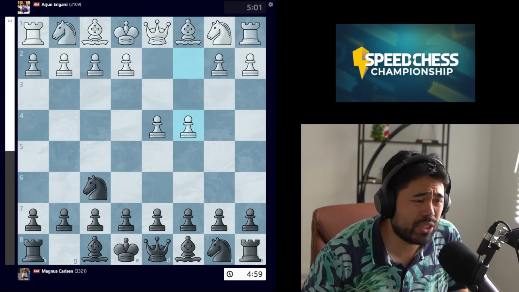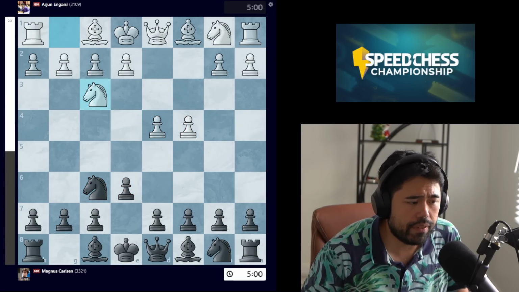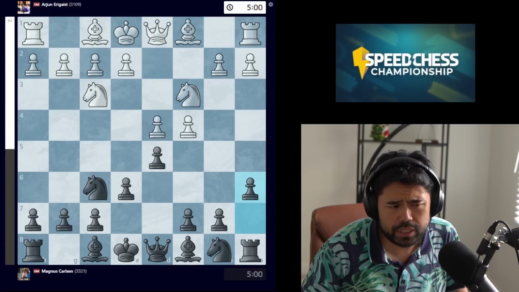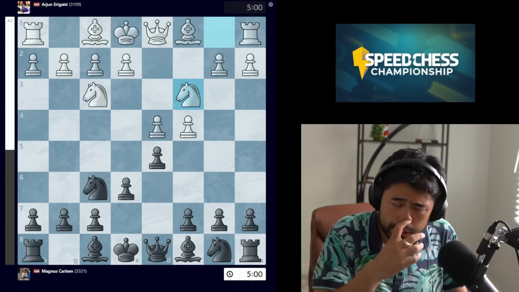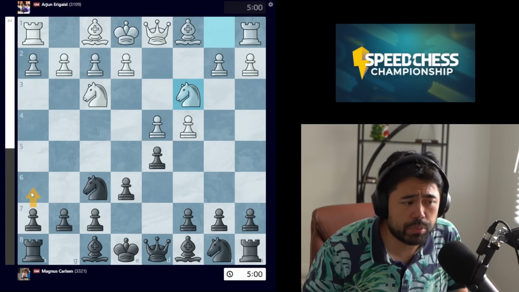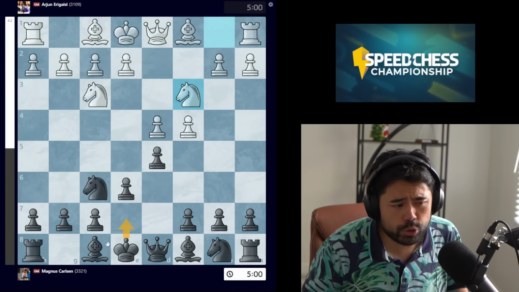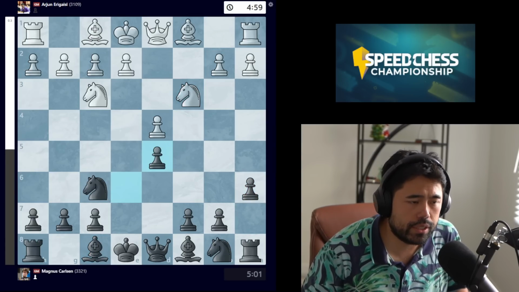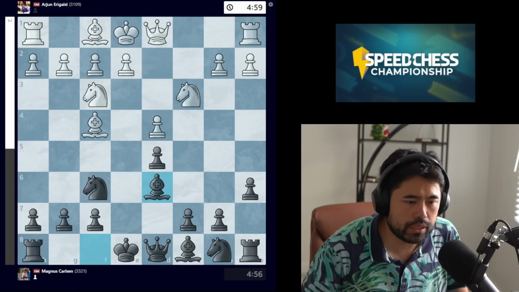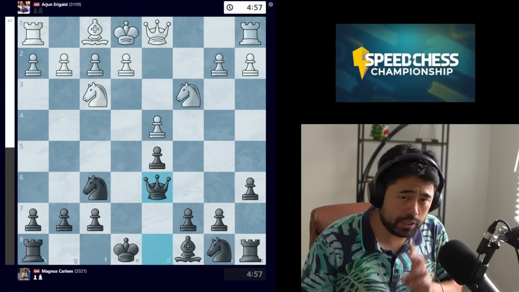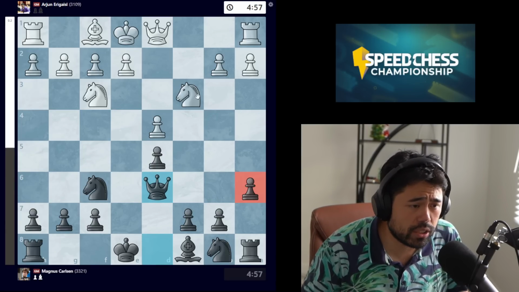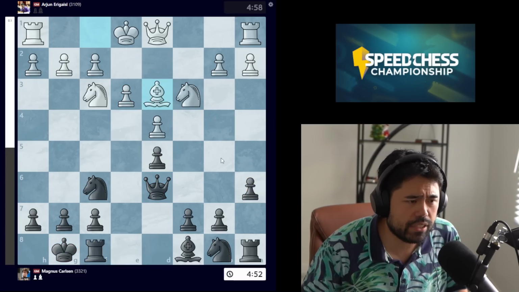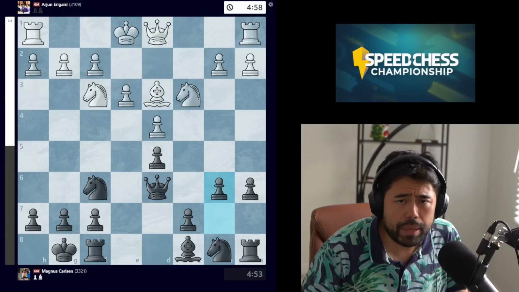We got the move knight to f6, c4, e6, knight to f3, and now Magnus plays d5. Here we get knight to c3, and now Magnus plays the move a6 here. Now there are many different setups that black can go for in these positions. Black can play h6, a6, c6, or the traditional queen's gambit decline with bishop e7. So we get a6, Arjun trades on d5, bishop f4, bishop to d6, and now we get the trade of the bishops on d6. Now here a6 is very justified because it stops white from jumping to b5 with the knight. We get e3, castles, bishop to d3 being played, and now Magnus goes b6.